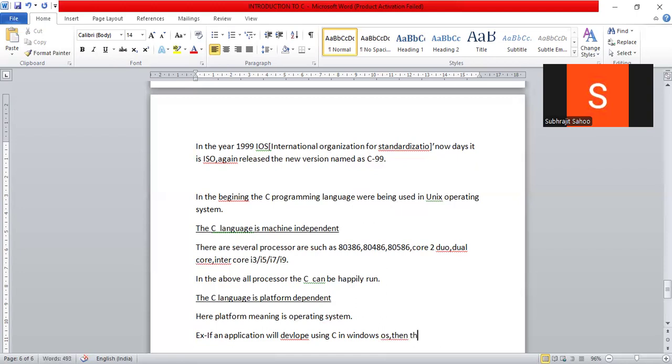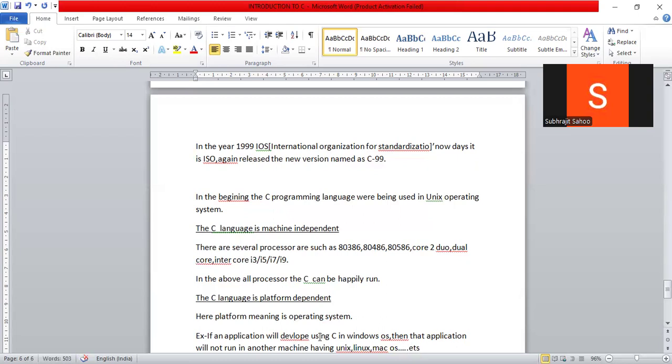Then that application will not run on another system, another machine or computer, having Unix, Linux, Mac OS, etc.